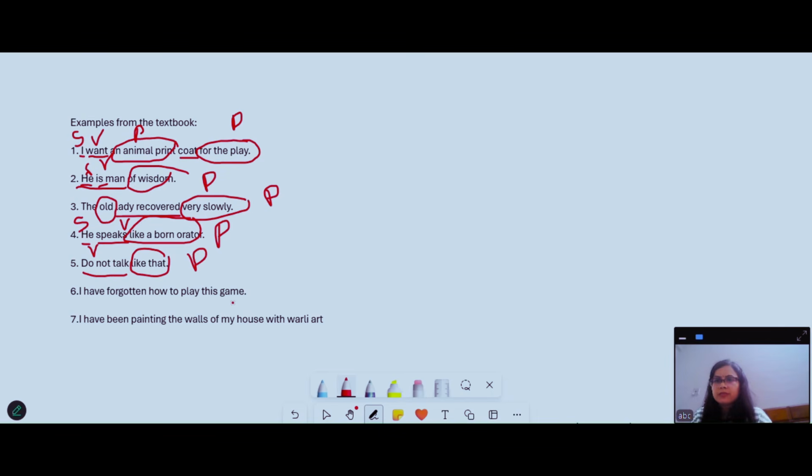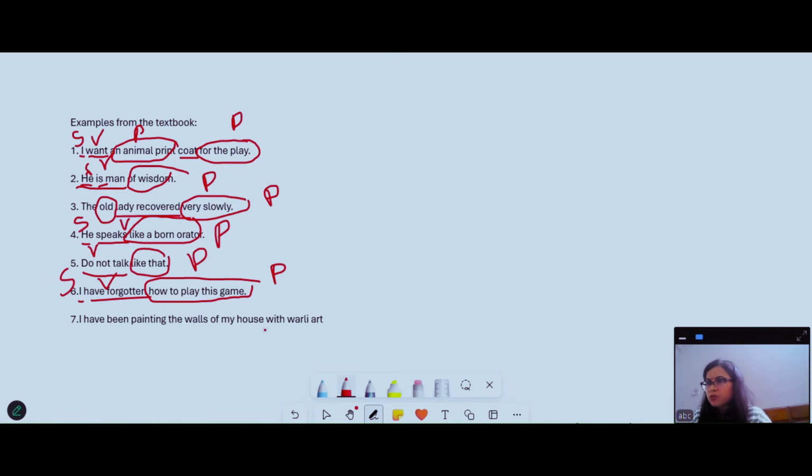I have forgotten how to play this game. Subject I. Verb have forgotten. What is the verb? Have forgotten. So what remains? What is the extra information? I have forgotten. ये आपका sentence हो गया क्योंकि it is giving you sense. Extra information is how to play this game. This is a phrase.